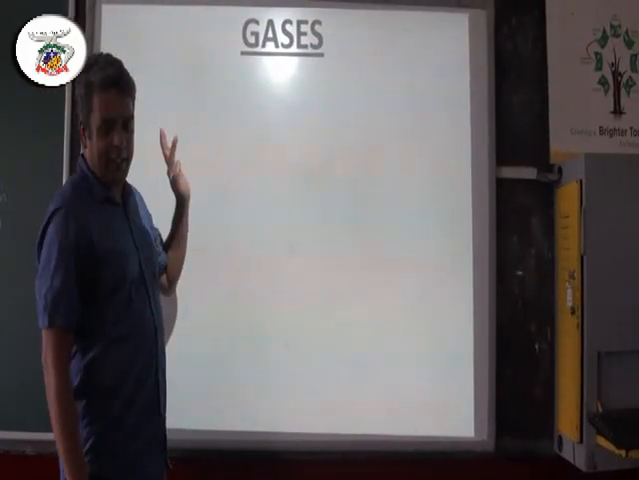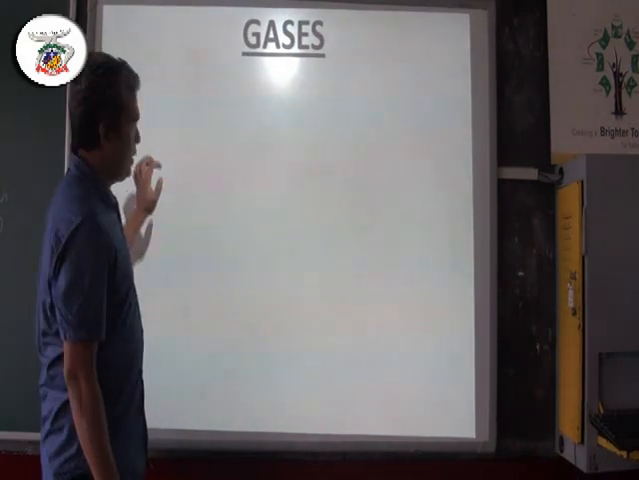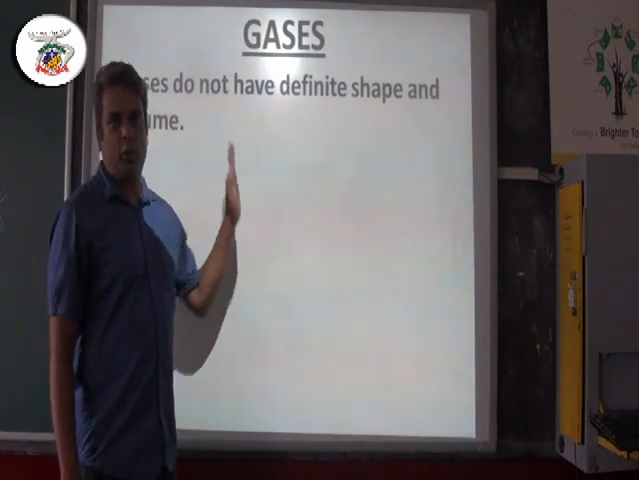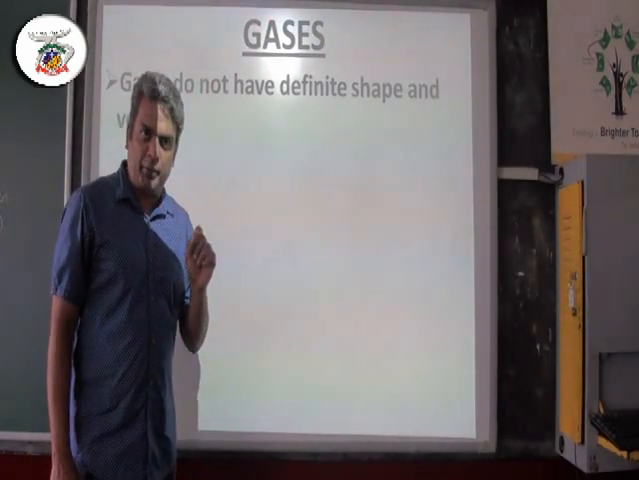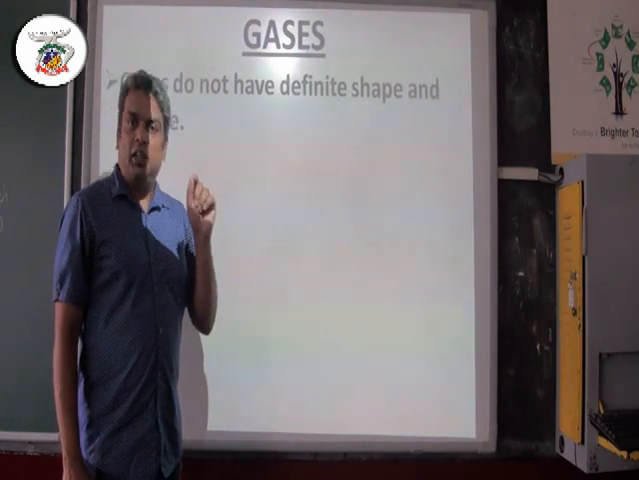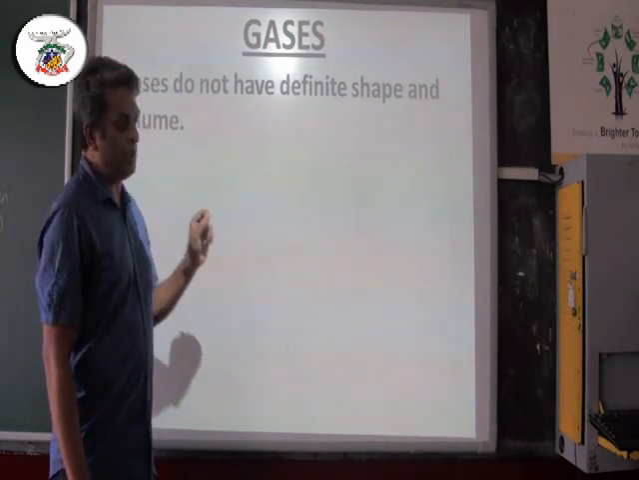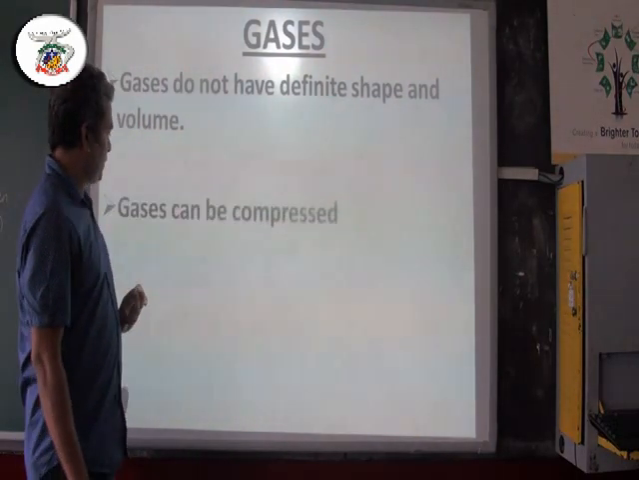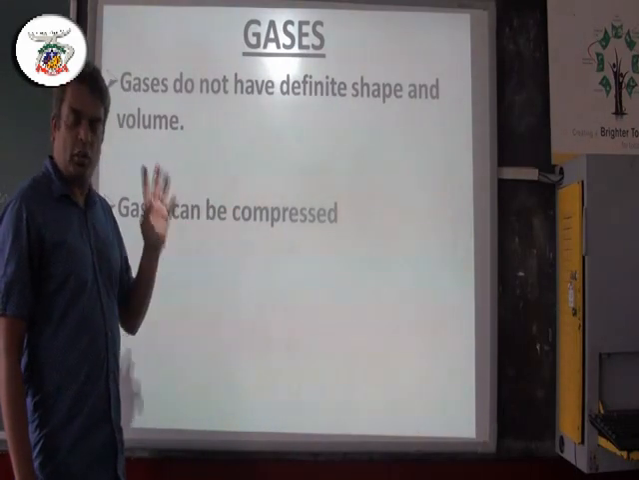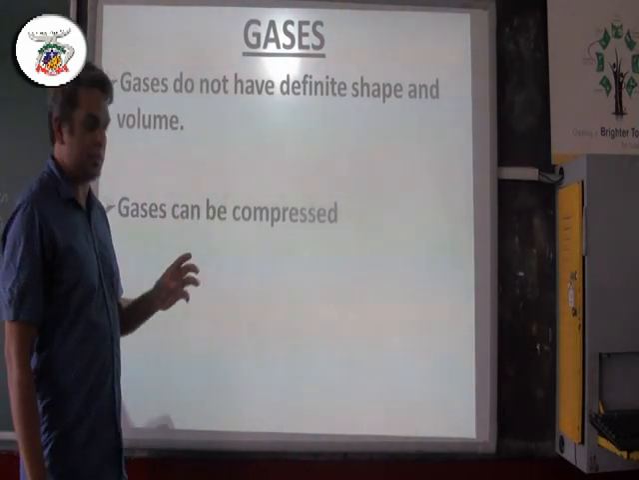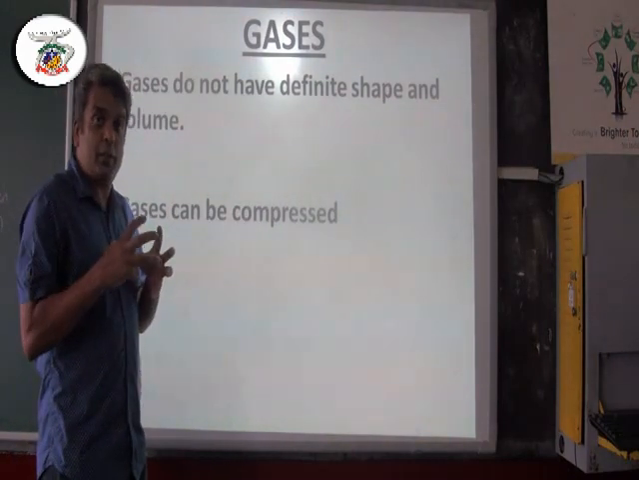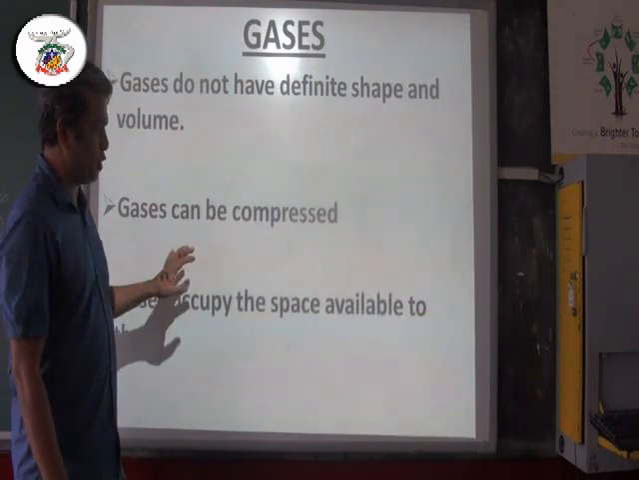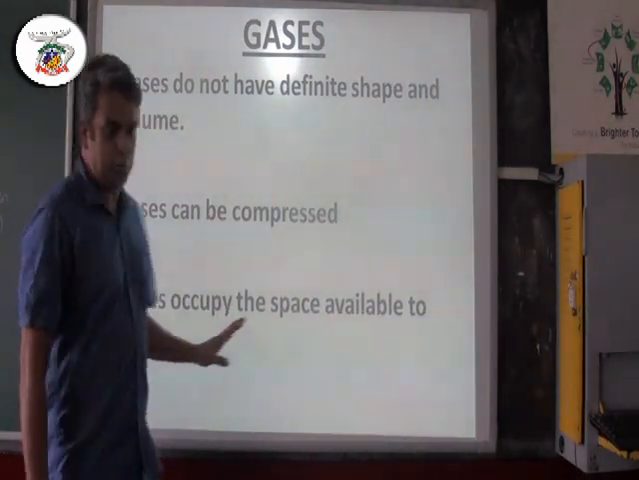Now let us understand about gases in terms of shape and volume. What does it say? Gases do not have definite shape and volume. Solids had a definite shape and volume. Liquids had a definite volume but not definite shape. Here gases do not have shape and volume. Then gases can be compressed. Solids could not be compressed, liquids could not be compressed, but here gases can be compressed. It's highly compressible. And the last one, gases occupy the space available to them.